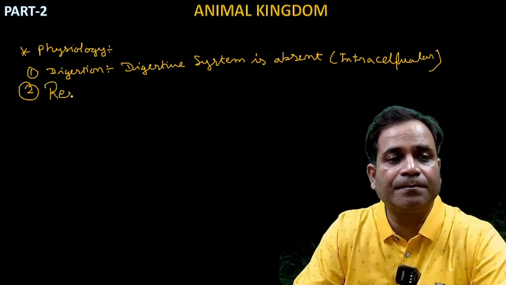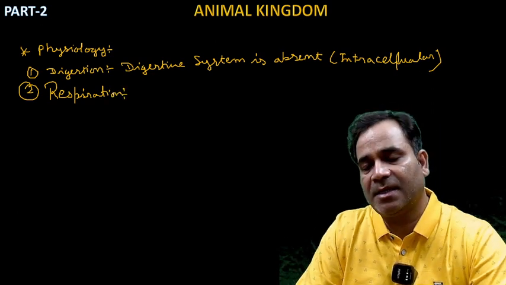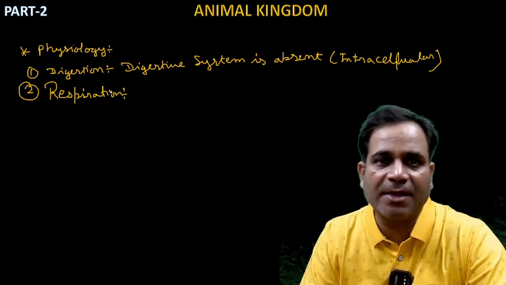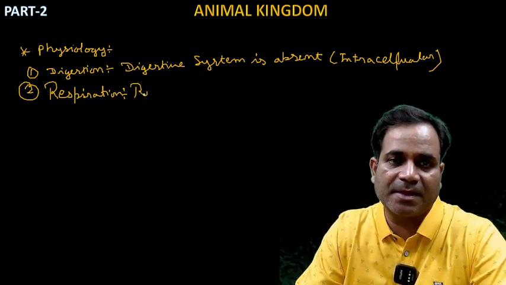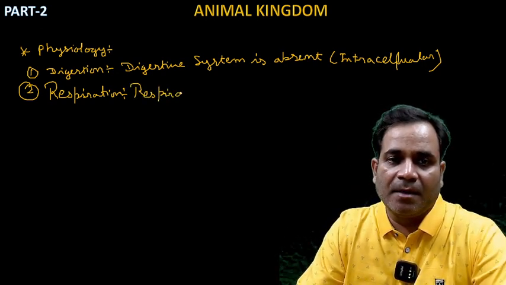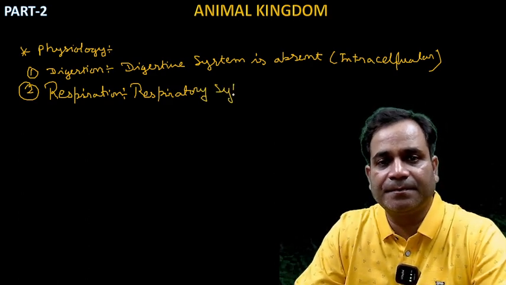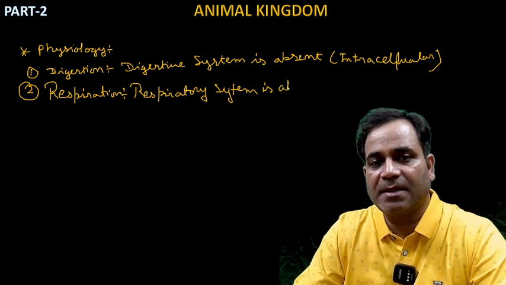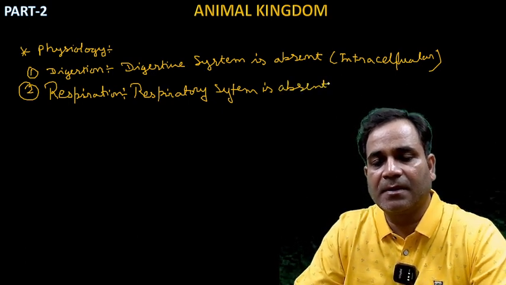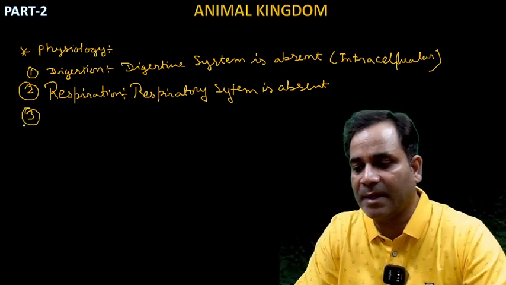Now, next is respiration. If I'm talking about the respiration of phylum Porifera, then the respiratory system is also absent. Right? Now what is the third one, my dear?